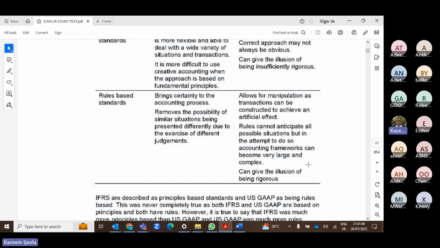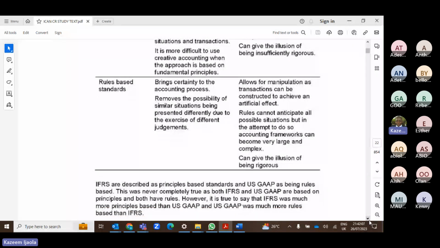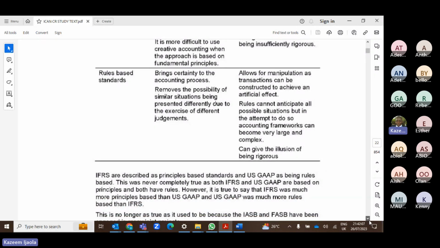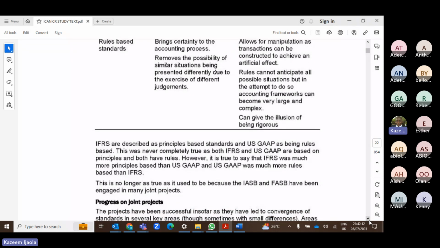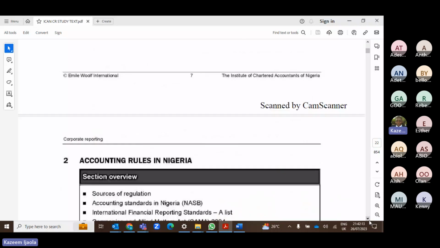It is quite difficult for a set of rules to address all problems in the world. So that is why sometimes people will window dress to achieve the desired results. It can also give the illusion of being rigorous, because you are not allowed to bring in your initiative. So definitely the option of the rules being too rigorous is always there. All right, okay.